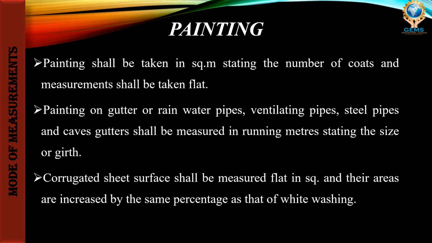Then painting. Painting, we all know. It will be measured in square meter, stating the number of coats. That is the main important point in painting: how many coats we need to use. It will be described, and the measurements shall be taken flat. Painting on rainwater pipes, ventilating pipes and steel pipes will be measured in running meter.